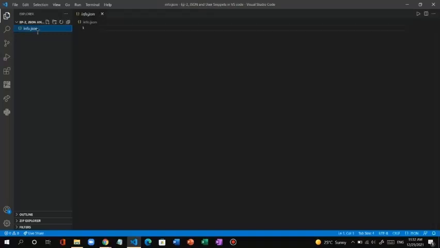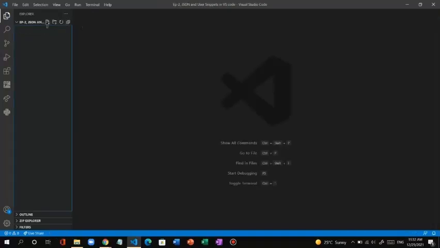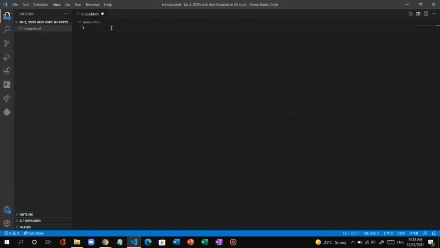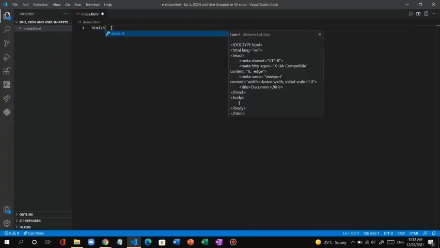What are user snippets? To explain user snippets, I need to create an index.html file. In index.html, if we type html colon 5, you can see it is showing one snippet. This is a snippet and it is saying it's an element abbreviation.